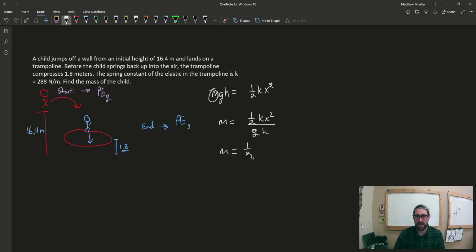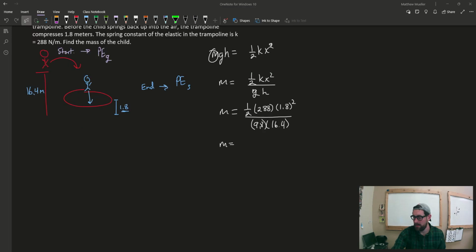So I'm going to have my 1/2 times my 288 multiplied by 1.8 squared divided by 9.8 multiplied by 16.4 meters. And we plug and chug. And so then we see the mass of the child is 2.9 kilograms. So that child is very light.